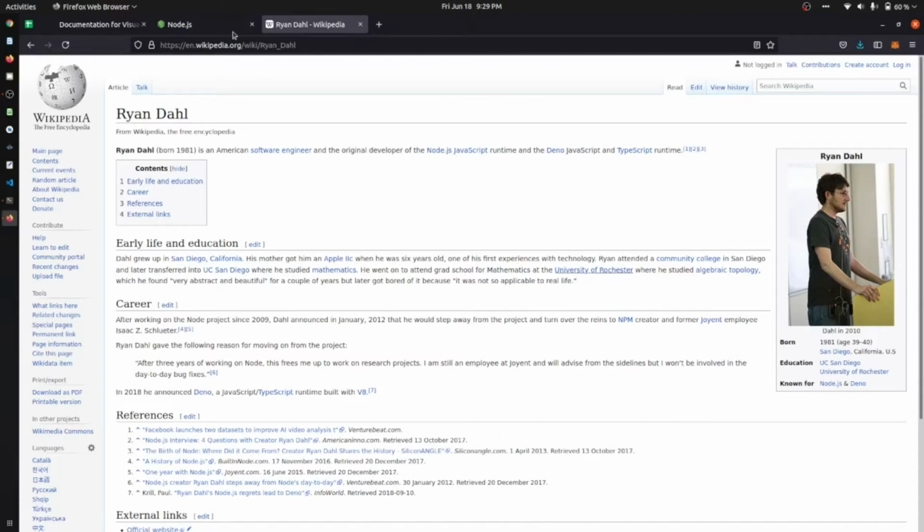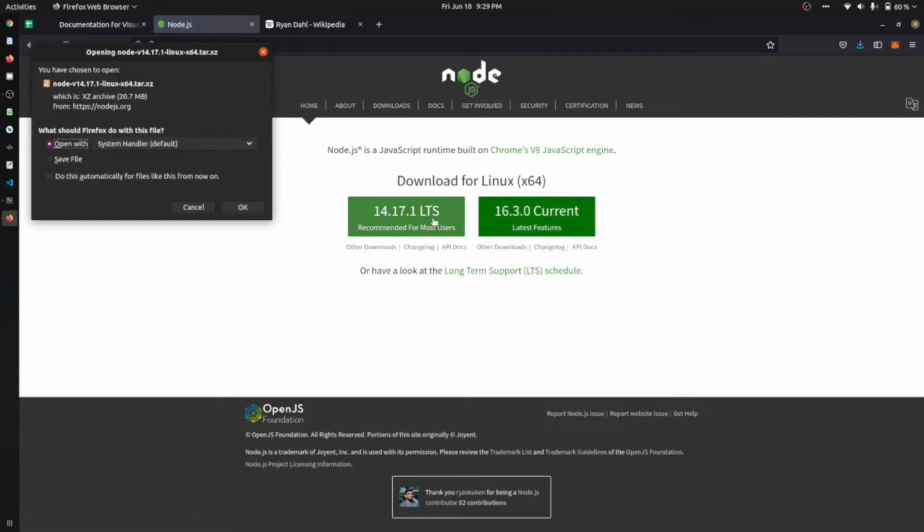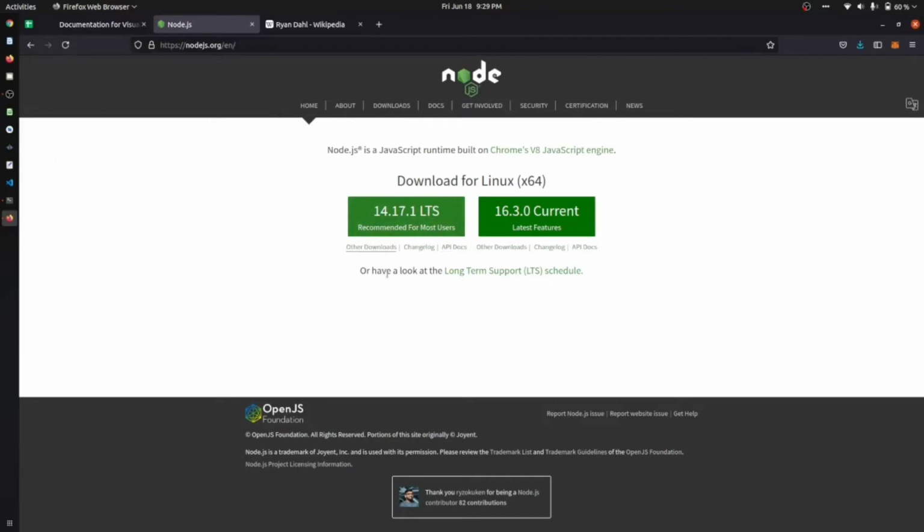So let's start with Node.js. How to install? You can go to the official site and you will find two versions. There will be an LTS, the long term support, and the current version. You have to download the LTS version. This is the latest stable version with all the latest features, and the current version is the one in which some things are in beta mode or in the development phase, so you can access them also, but I recommend you use the LTS version.